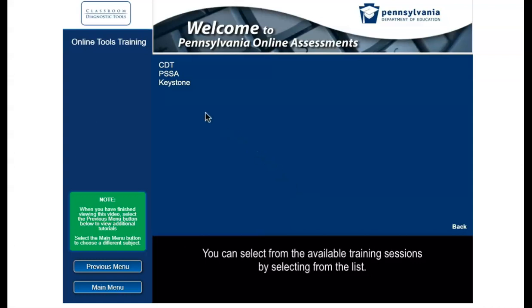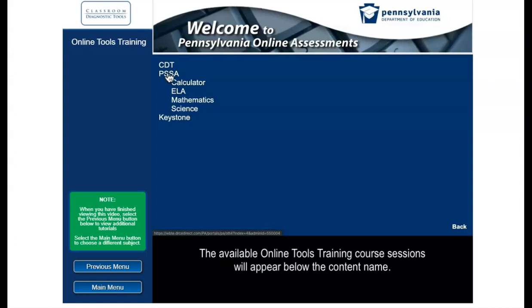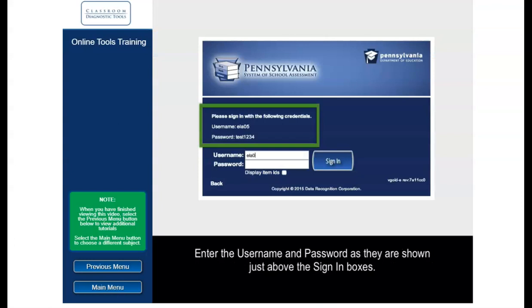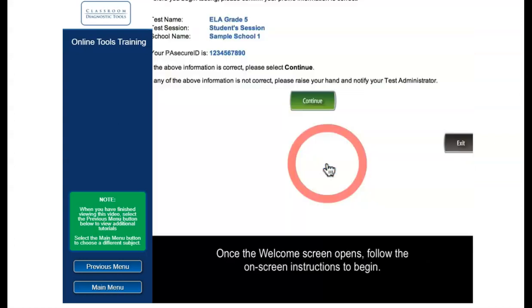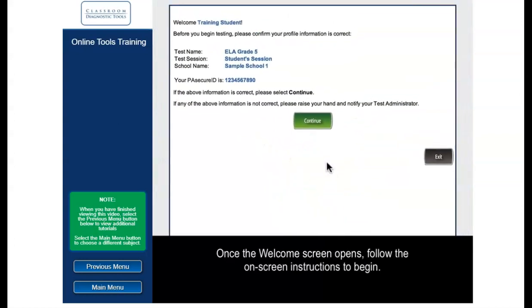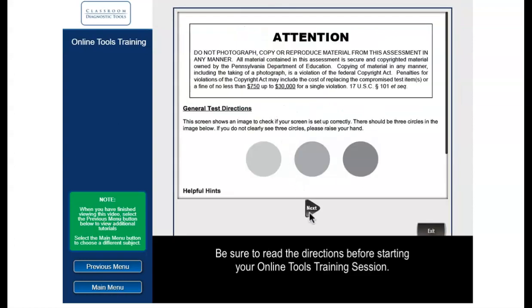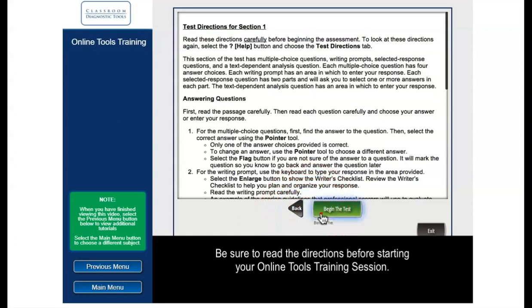You can select from the available training sessions by selecting from the list. The available Online Tools Training course sessions will appear below the content name. Select the training session you want to review by clicking on the subject and then selecting the grade or course name. Enter the username and password as they are shown just above the sign-in boxes. Once the welcome screen opens, follow the on-screen instructions to begin. Be sure to read the directions before starting your Online Tools Training session.